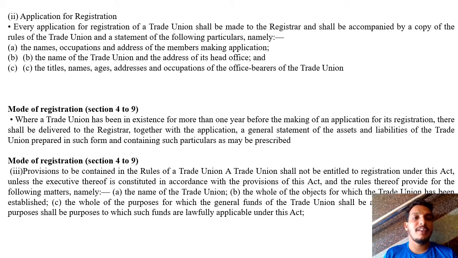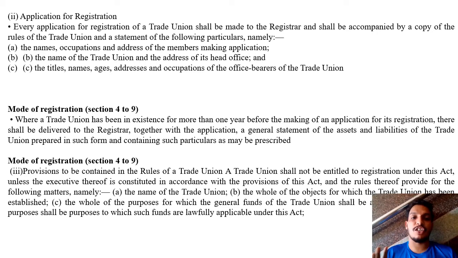And third one is the titles, names, age, address, and the occupation of the office bearers of the trade union. So next, mode of registration, section 4 to 9. So wherever a trade union has been in existence for more than 1 year before the making of an application for its registration, there shall be delivered to the registrar